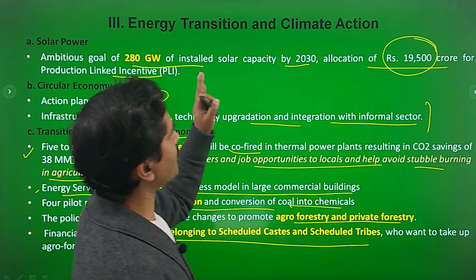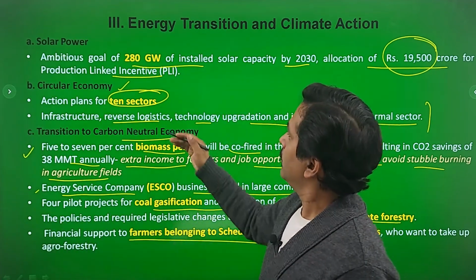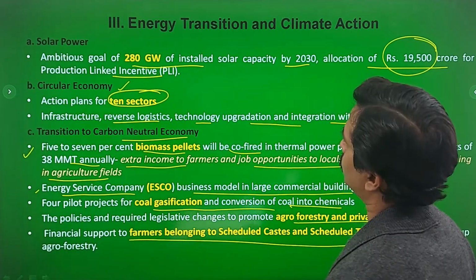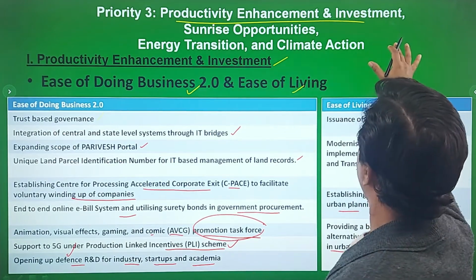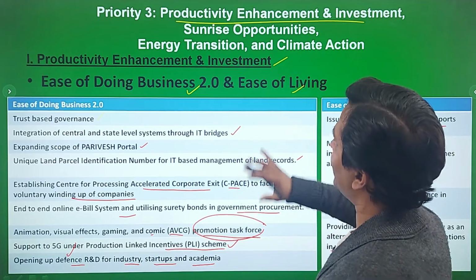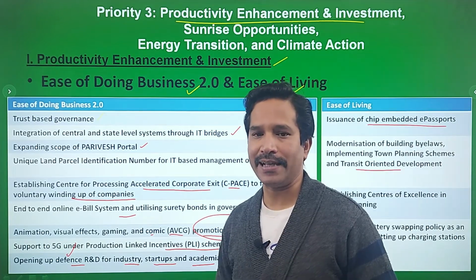So these are the steps which have been taken under energy transition and climate action. So this was priority 3. So together it was productivity enhancement and investment, sunrise opportunities, energy transition and climate action.